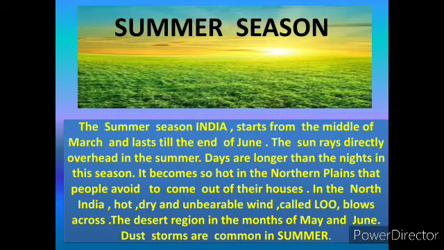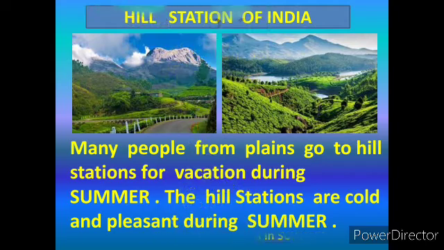So, what is Loo? It is a hot, dry and unbearable wind. Now, hill stations of India. Many people from the plains go to hill stations for vacation during summer.